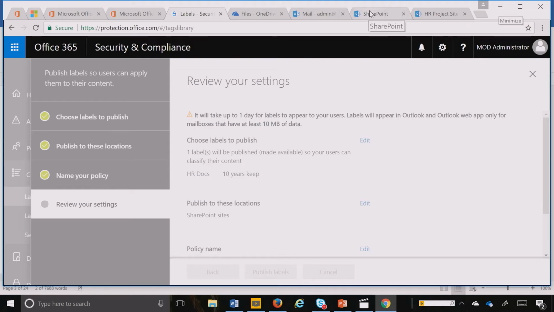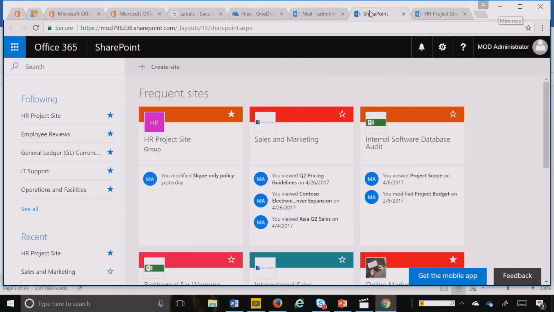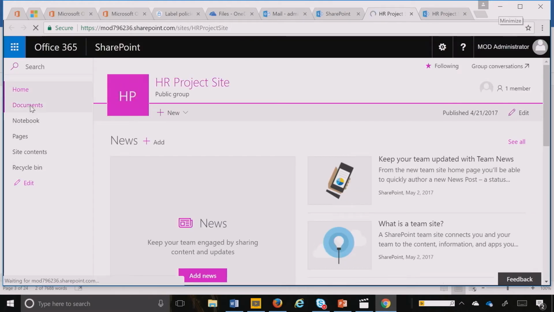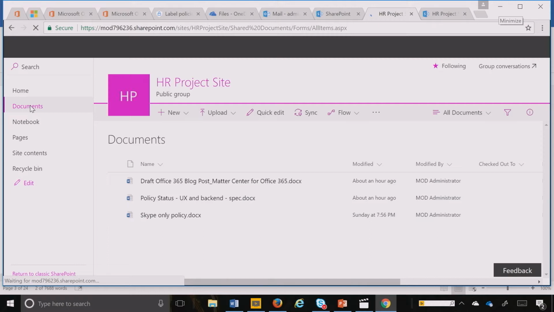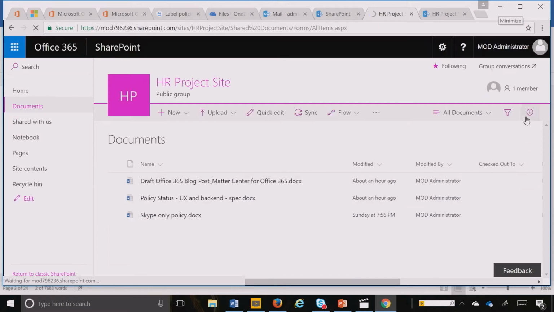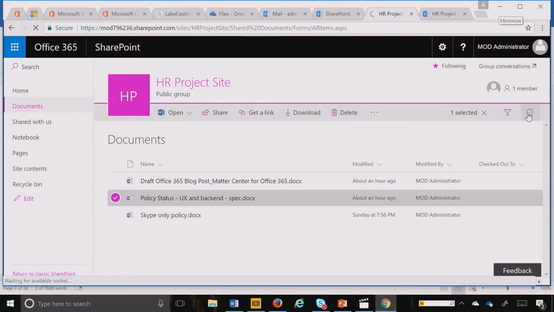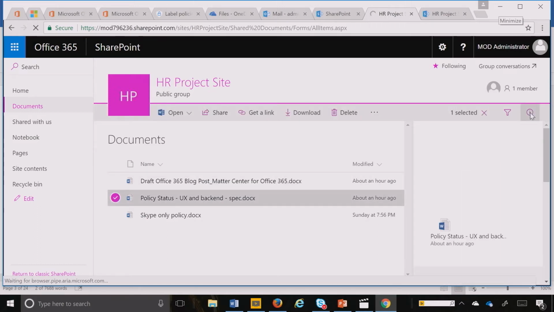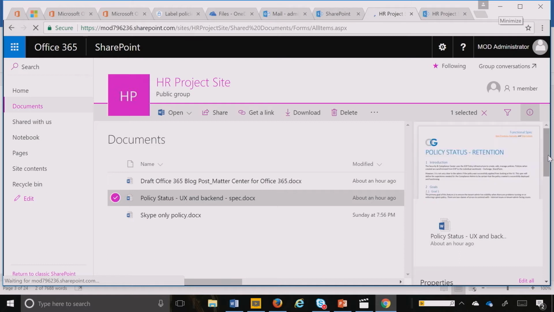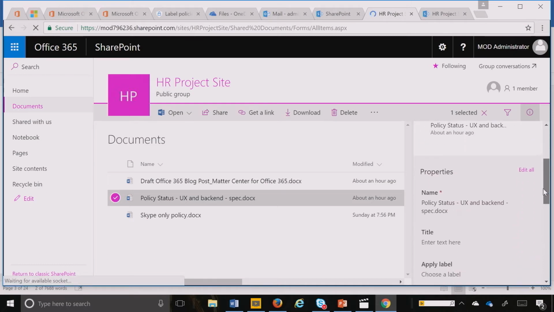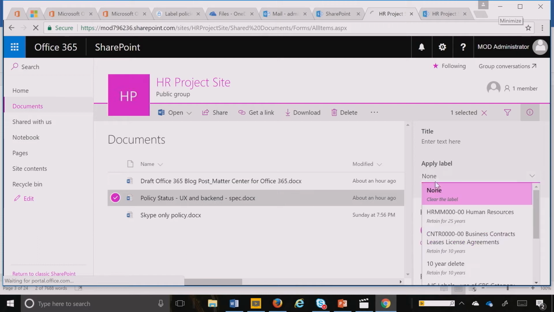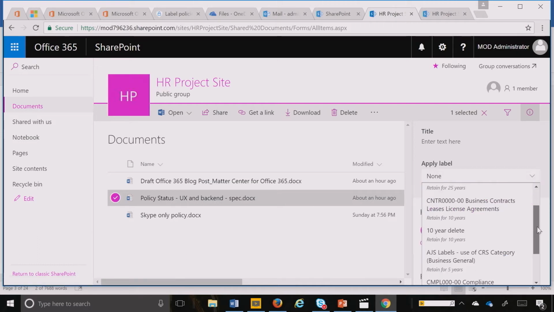So I'm going to go ahead and access my SharePoint sites. I went into my Office 365 SharePoint, and I'm going to go into my HR project site. And when I go into this site, I go into my document library, and here's where I can see the documents, and then I very quickly can go to my information panel. After I click on a document that I want to apply retention to, I go over here to the information panel. I scroll down, and you see very quickly I can apply the label.